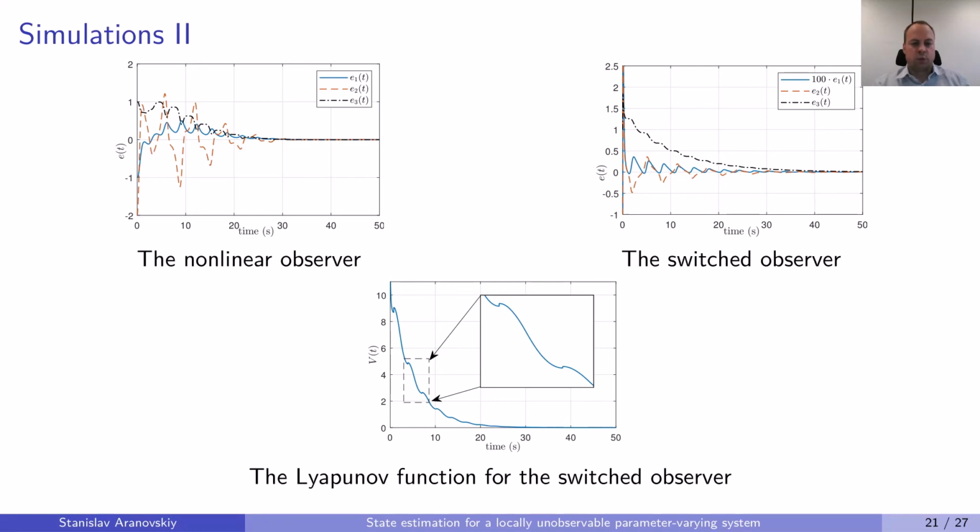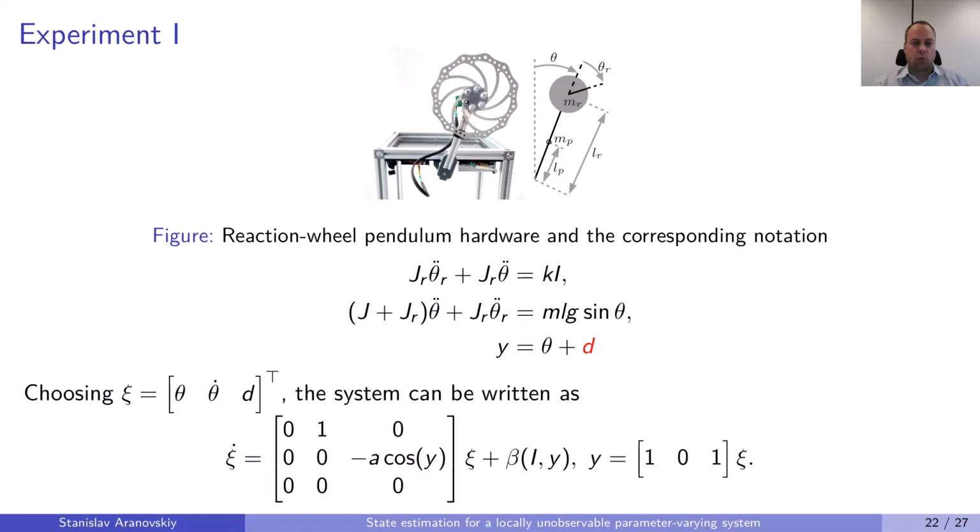Besides the illustrative simulations, we also consider one experimental setup. So we consider the reaction wheel pendulum, which is similar to the robotic equipment that we had as a motivation for this talk. And as I said in the very beginning, if in such a system we have a constant bias in the measurements, which is given by d here, then for this state vector, where theta is the position, theta dot is velocity, and d is the bias, the system can be written in this form, which is exactly the same form as we had in the motivating example. So the system is not observable when cosine of y is 0, and our goal is to apply the switched observer that we have designed to estimate the state vector.